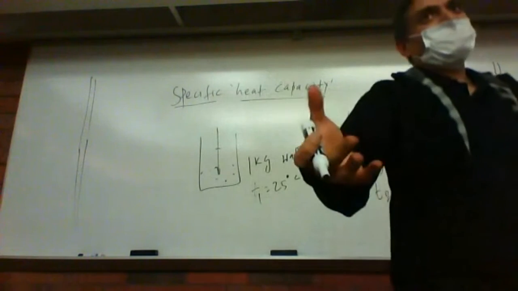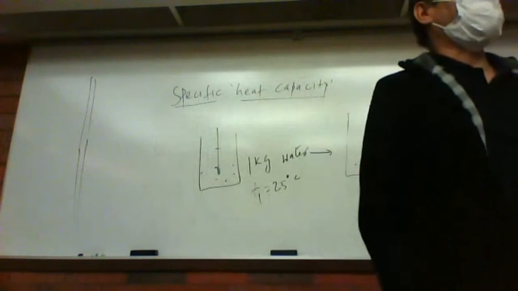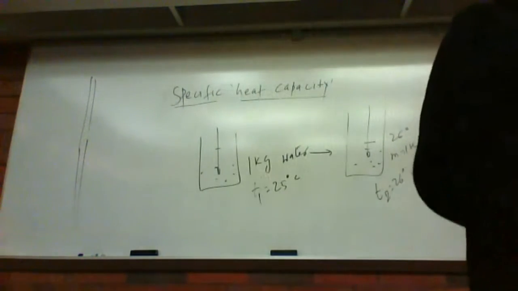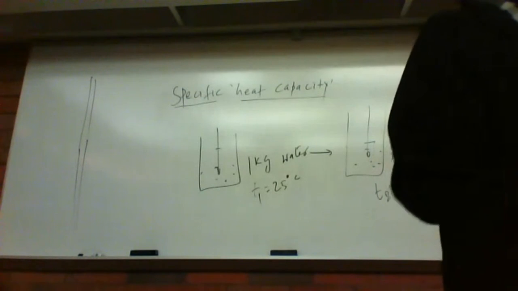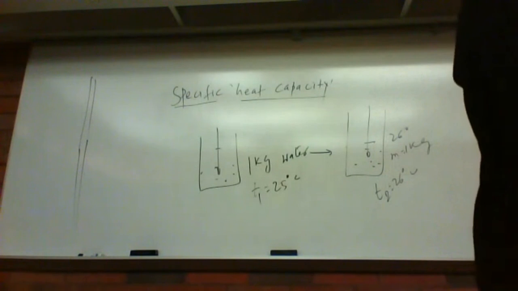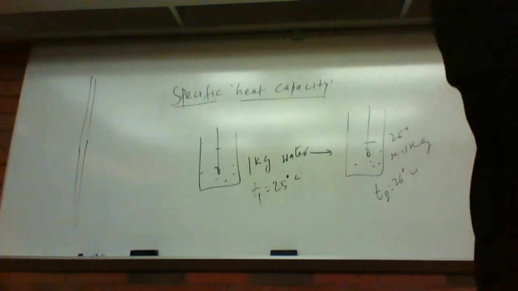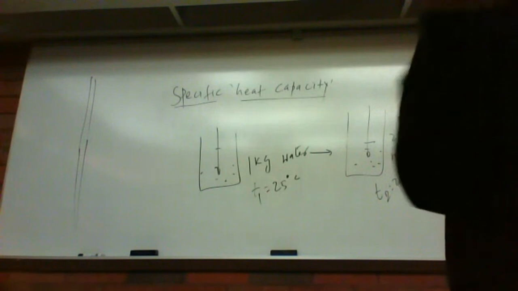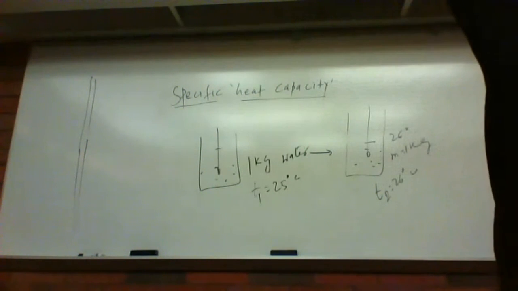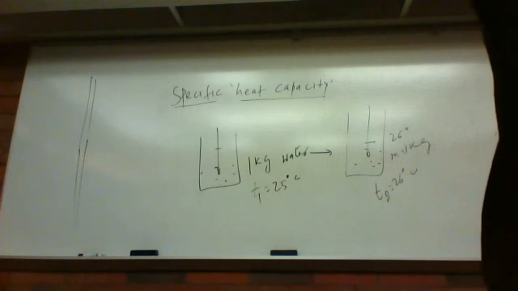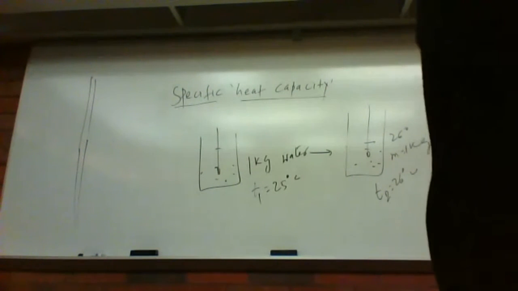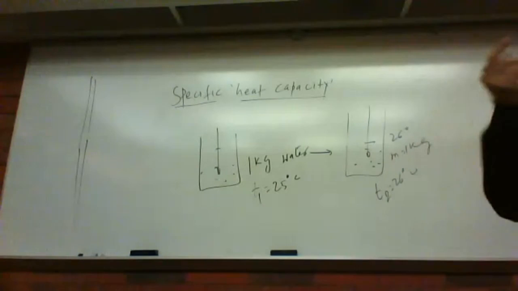Take 1 kg of water, measure the temperature. Let's say it's 25 degrees centigrade, put it in the oven and start heating, and the temperature goes from 25 to 26 degrees, just 1 degree centigrade. Sometimes they call it Kelvin also, just convert to 1 degree Kelvin. If it is, let's say, 300 Kelvin, heat it until 301 Kelvin, just 1 degree Kelvin, or 1 degree centigrade, same thing.